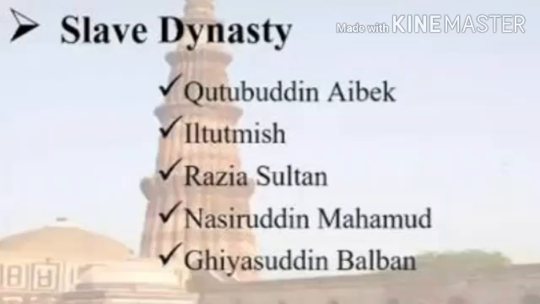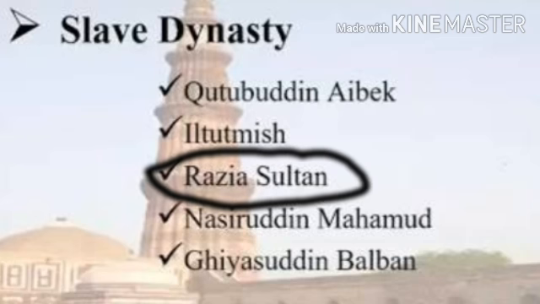In the slave dynasty, many rulers reigned: Qutbuddin Aibak, Iltutmish, Razia Sultana, Nasiruddin Muhammad and Ghiyasuddin Balban. The only female ruler during the Sultanate period was Razia Sultana. A daring Sultana, she dispensed justice in the royal court.